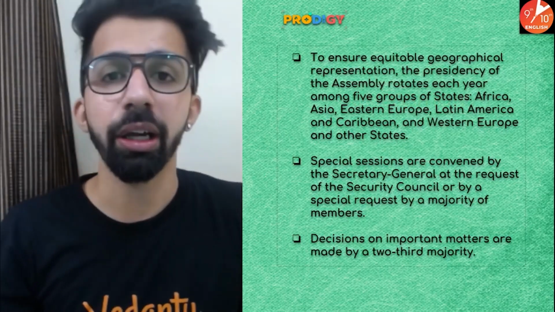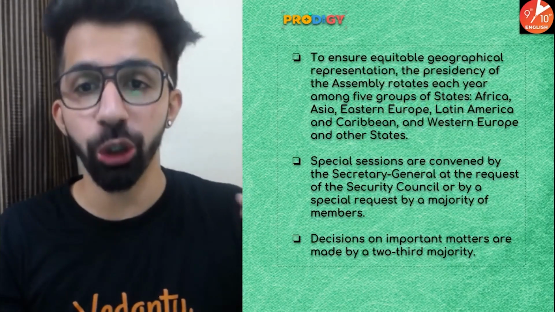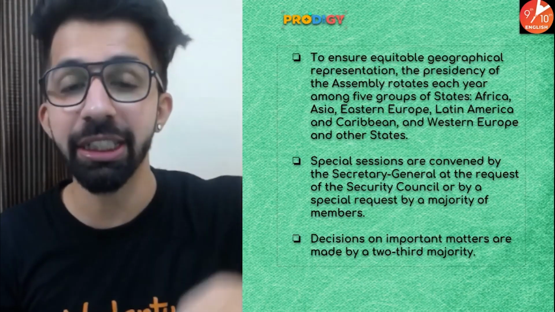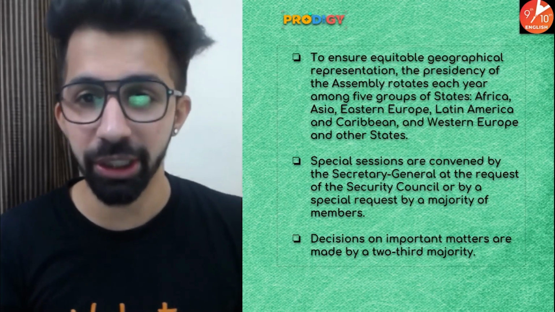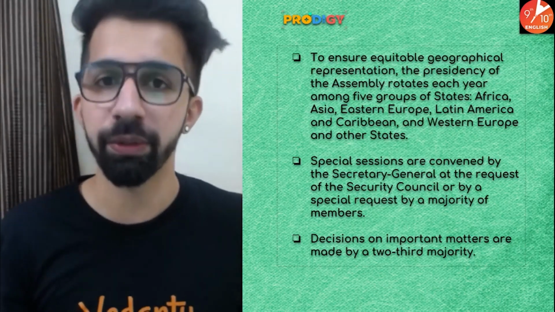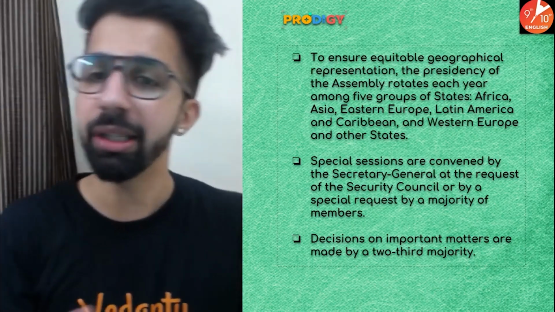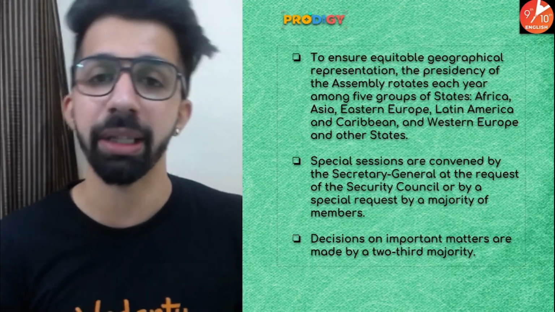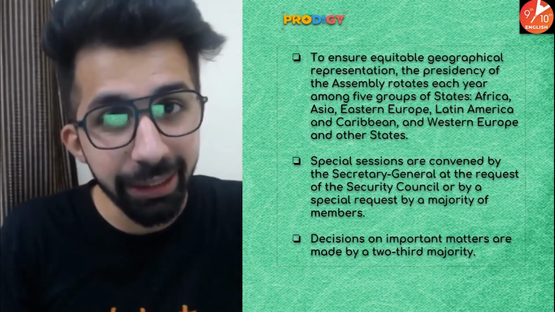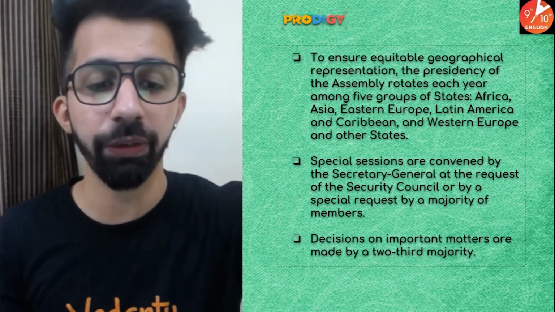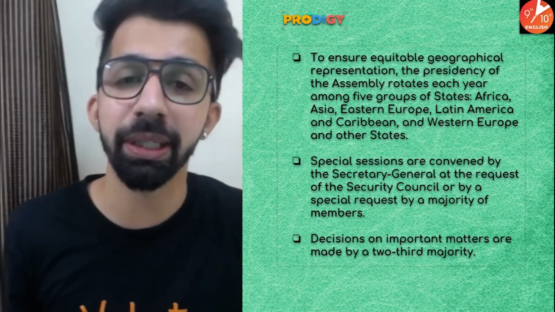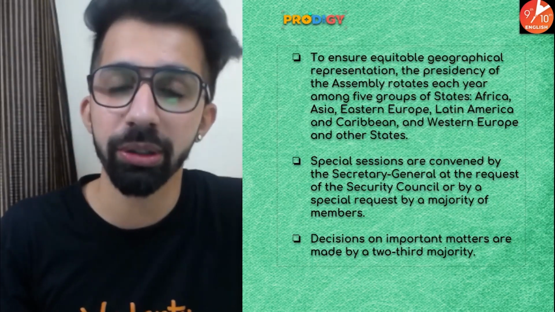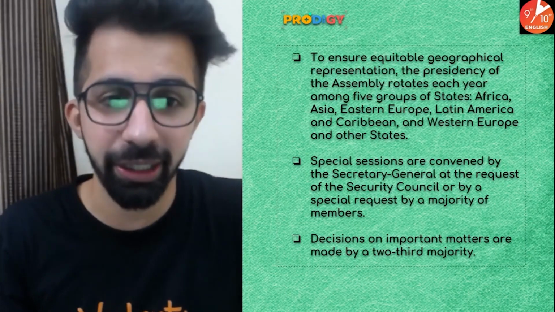Now guys, to ensure equitable geographical representation, the presidency of the assembly rotates each year. It means every year the president keeps changing among the 5 groups of states, which come from Africa, Asia, Eastern Europe, Latin America and the Caribbean, and Western Europe and other states. If we look at the president of the General Assembly, it is Volkan Bozkır. So Volkan Bozkır is right now the president.